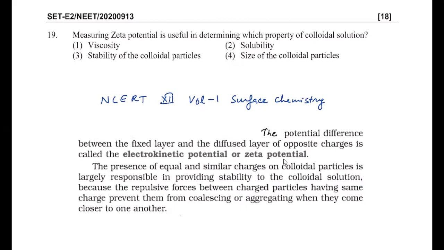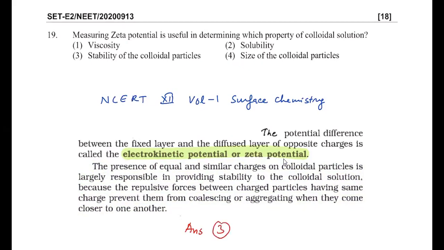So you can see the potential difference between the fixed layer and the diffuse layer of opposite charges is called electrokinetic potential or zeta potential. This is the definition of zeta potential. And the presence of equal and similar charges on colloidal particles is largely responsible to provide stability of the colloidal solution, because the repulsive forces between the charged particles having the same charge prevent them from coagulating and aggregating when they come closer to each other. So your zeta potential is basically responsible for stability of colloids. That's why the answer for this question must be 3.